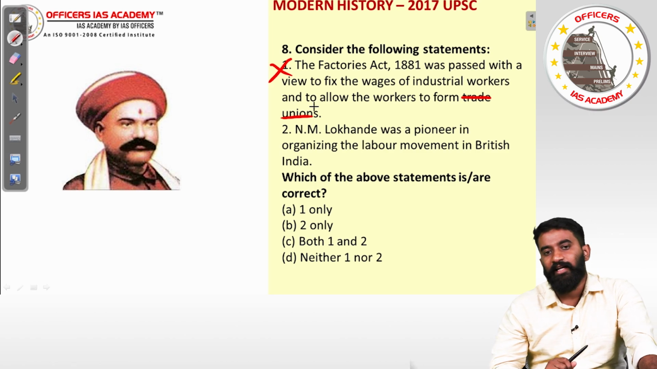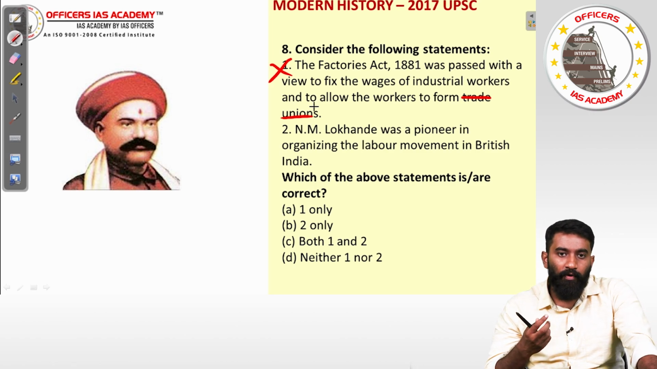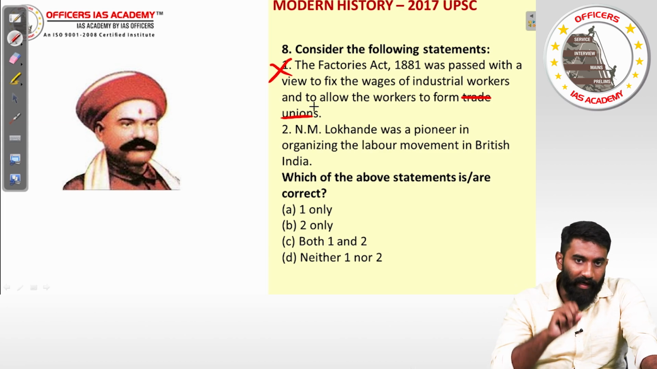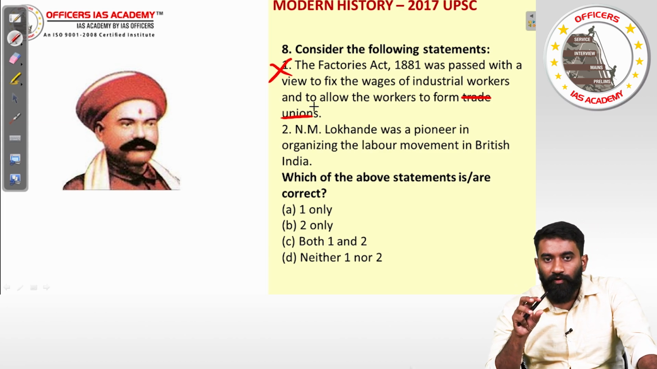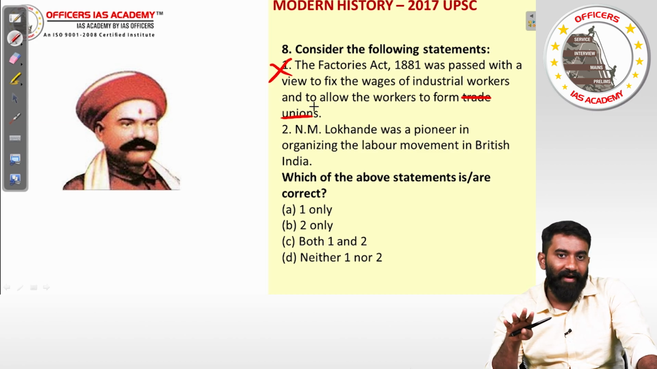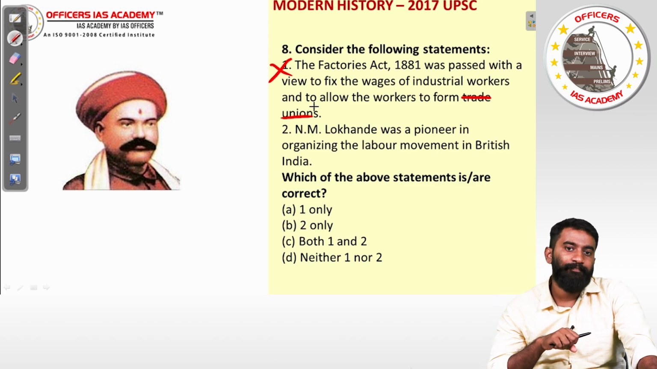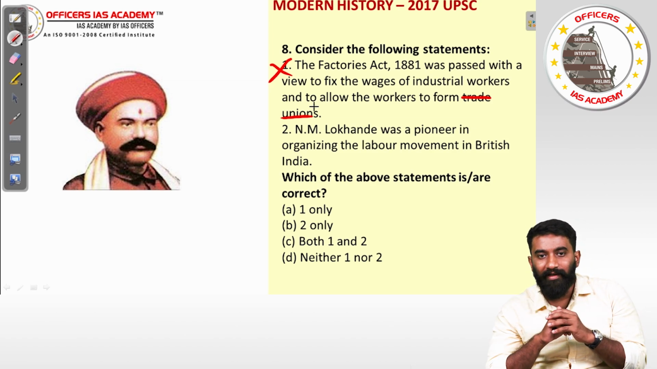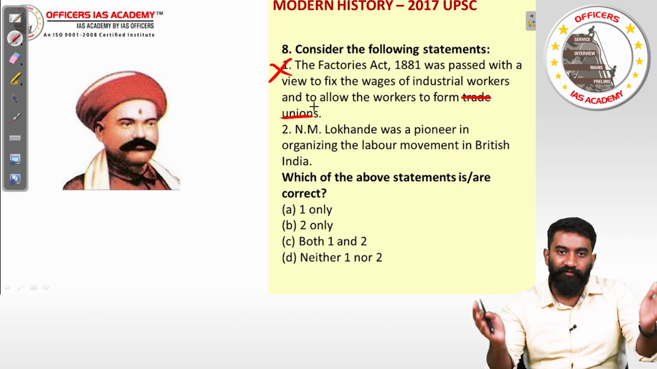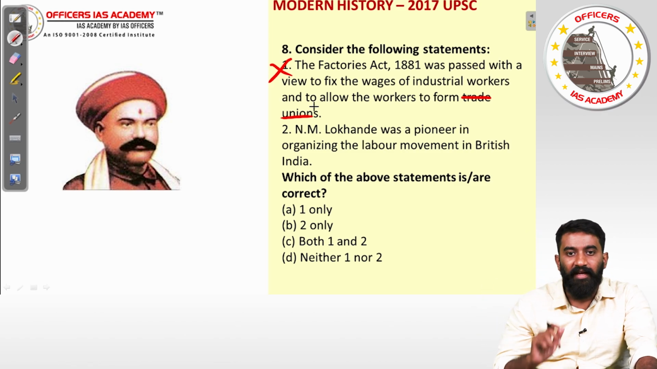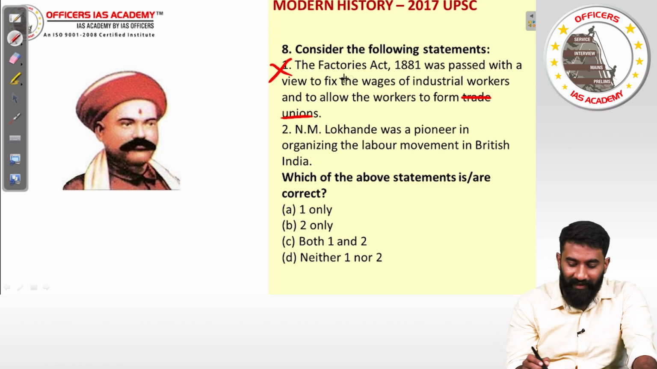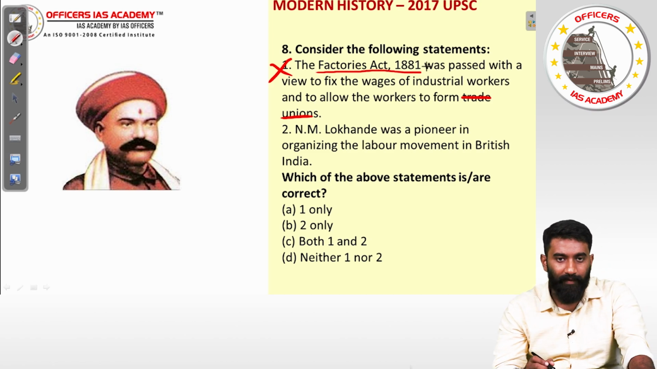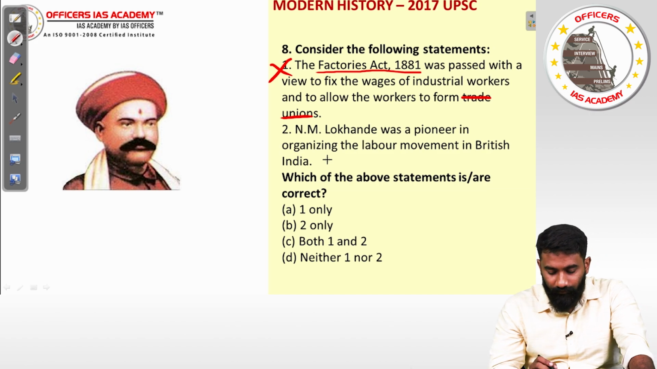The Factories Act of 1881 was trying to address the problem of child labor primarily. It said that children below the age of 7 should not work in factories. Children below the age of 12 can work only a limited number of hours in the factory. They were also trying to address the problem of hazardous work environments, where they were trying to fence off very dangerous equipment. All of these things were dealt with in the first Factories Act of 1881. So therefore the first statement is wrong.